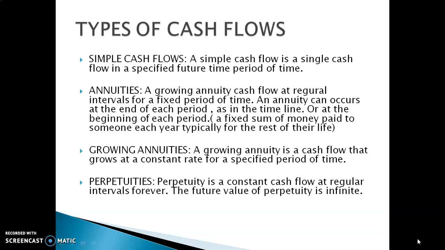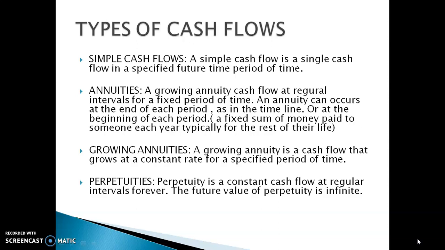Next point is the annuity. An annuity means a cash flow at regular intervals for a fixed period of time. For example, an immediate annuity is when an individual pays a single premium, say rupees 2 lakh, to an insurance company and receives monthly payments. That is, the cash flows occur at regular intervals for a fixed number of periods.